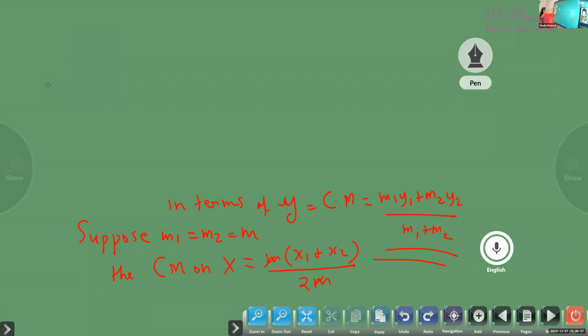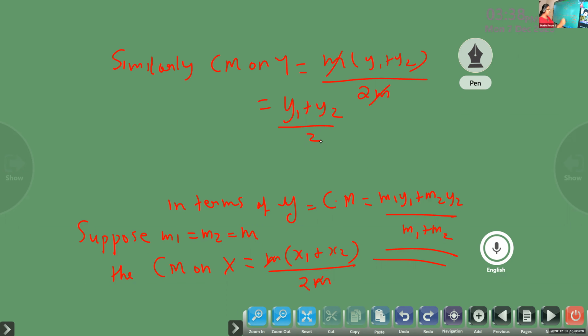Similarly, CM on y is m into y1 plus y2 by 2m, m got cancelled. So it is going to be nearly a mean of the distances.